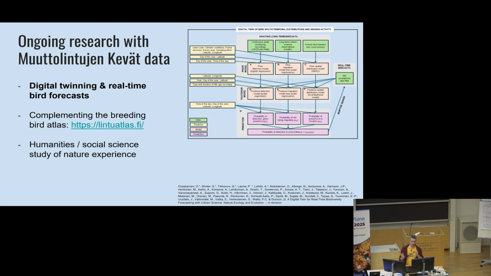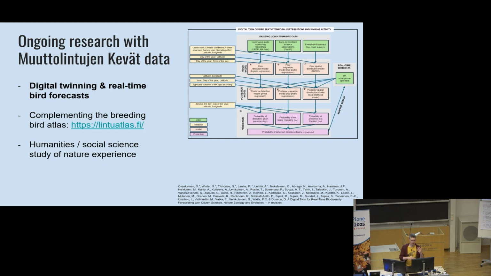Now that we have all this prior information and we combine it with the real-time detections that are flowing in from the application, we can actually do some pretty cool modeling. We can get enhanced estimates of the spatial distribution of birds.